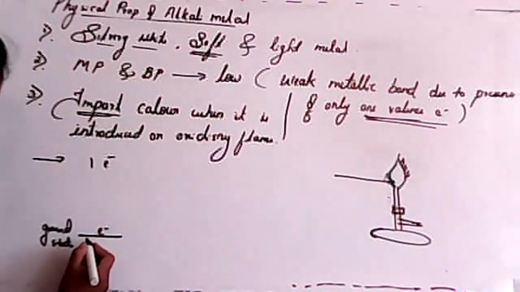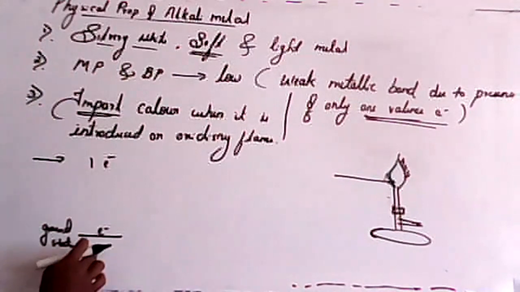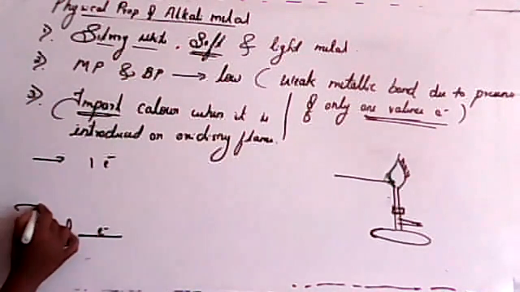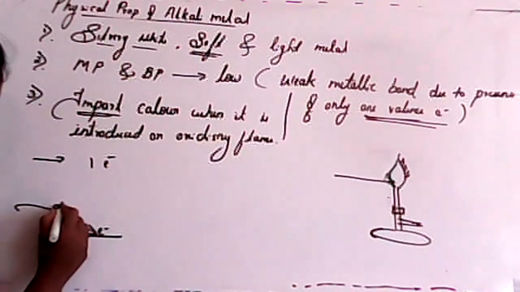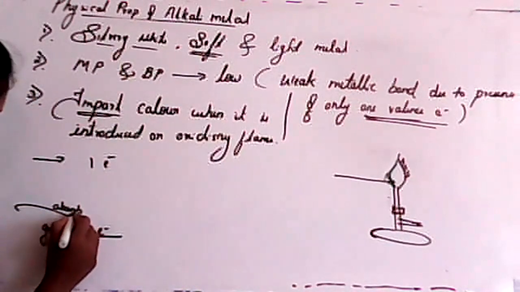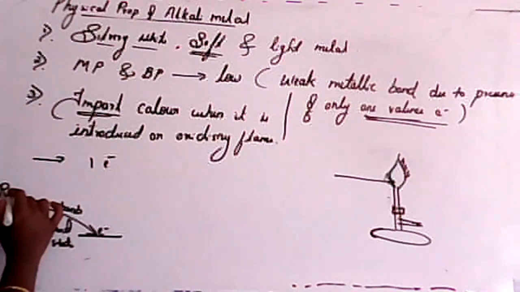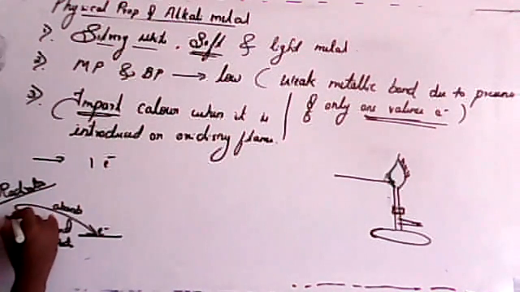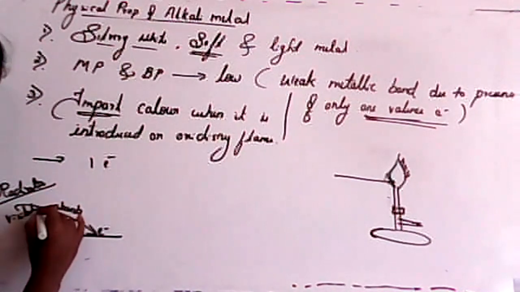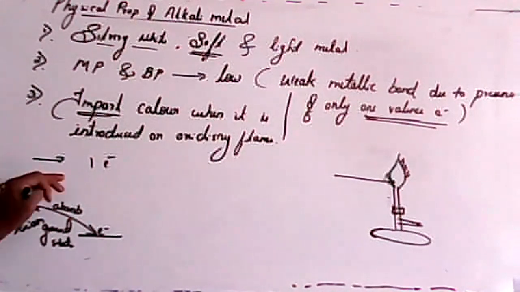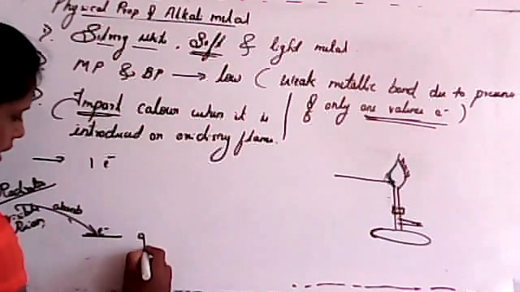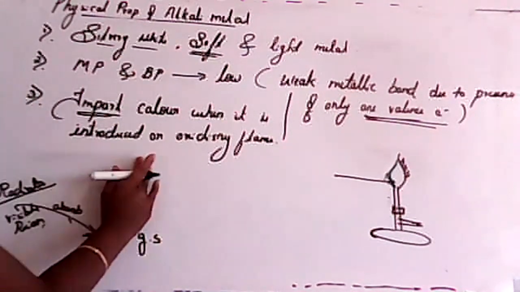Here, see, in this case, electrons were in a ground state, isn't it? Whenever it is introduced over a flame, it will absorb some amount of energy. Absorb energy or absorb radiation from the visible region. So this is very important, student, visible region. See, it will absorb energy from the visible region. It is ground state.